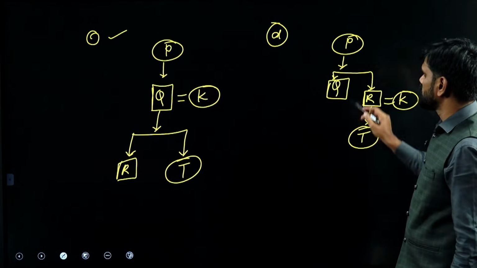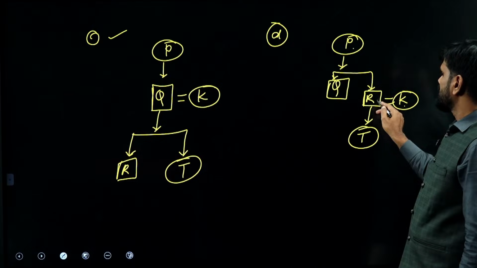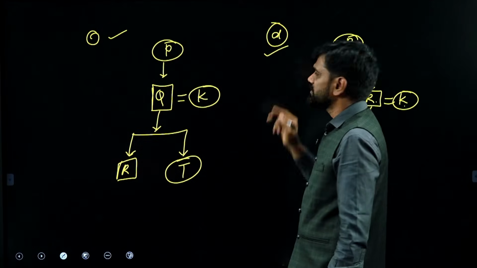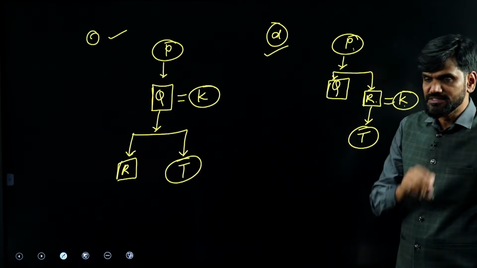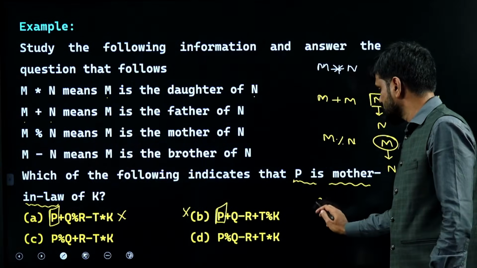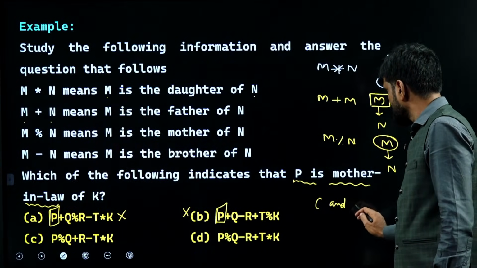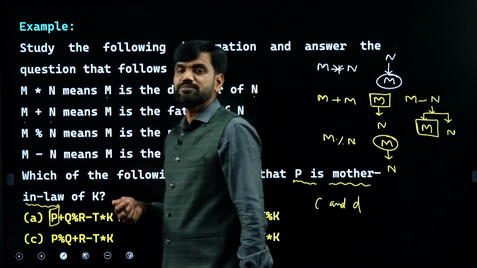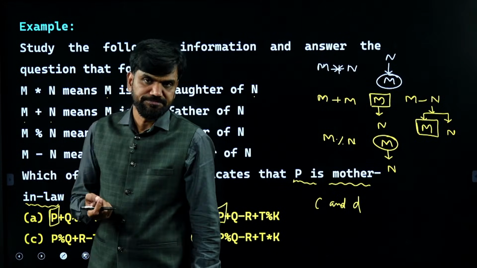So in this case also, how is P related to K? Husband's mother will be mother-in-law. For D also it is working. Hence your answer for this problem is both C as well as D. So it is a MSQ, multiple solution question, I can say.